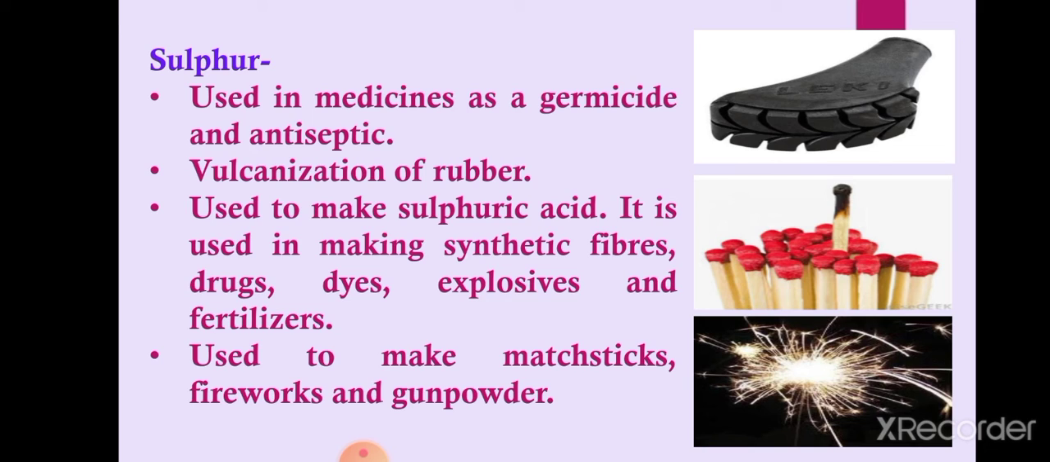So, what is vulcanization of rubber? Vulcanization of rubber is the process of treating rubber with sulfur or any other sulfur compound under heat and pressure to enhance its properties. And which type of property? To improve its elasticity and strength. So this process is called vulcanization.